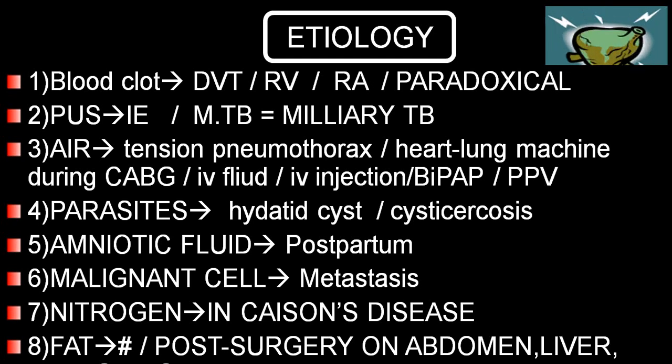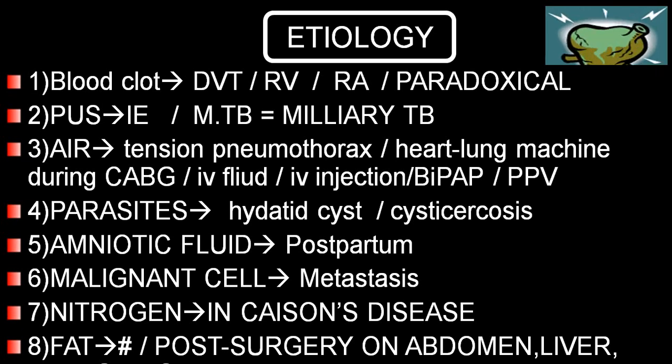Air embolism will be very common in case of tension pneumothorax and a person who is on a heart-lung machine during CABG, or while giving IV fluids or a large dose of IV injections, an air bubble will enter, or on non-invasive ventilation like BiPAP or PPV, positive pressure ventilation.